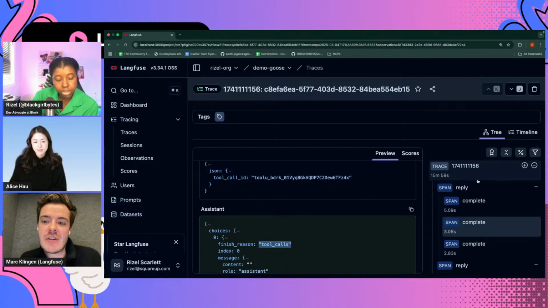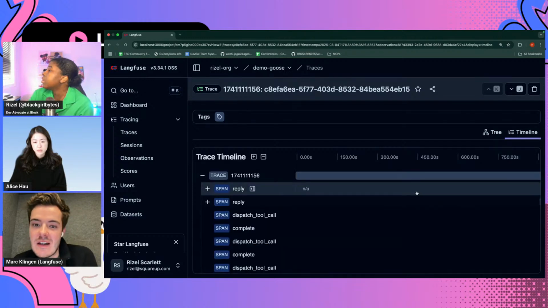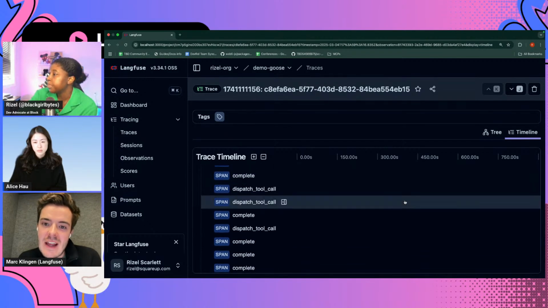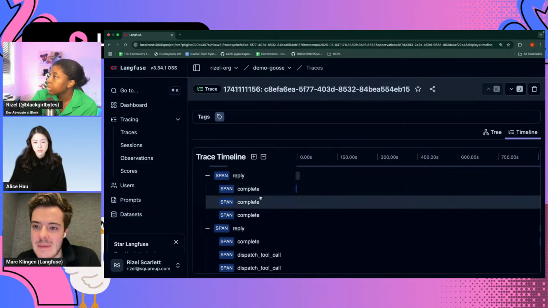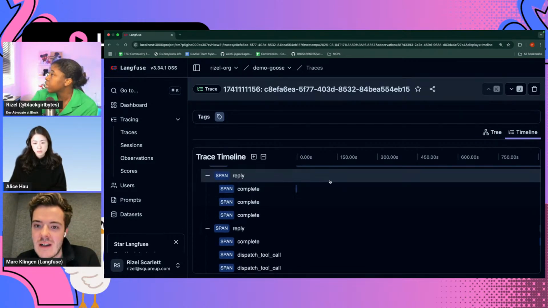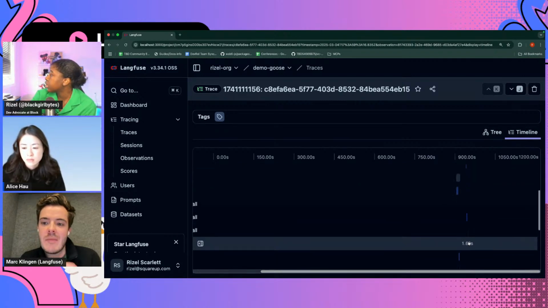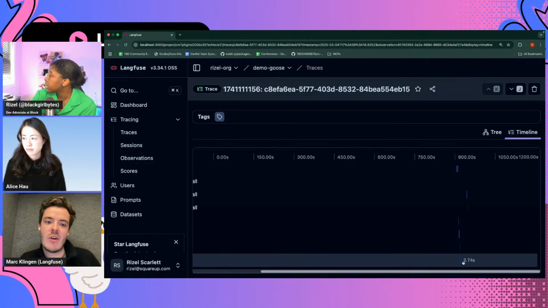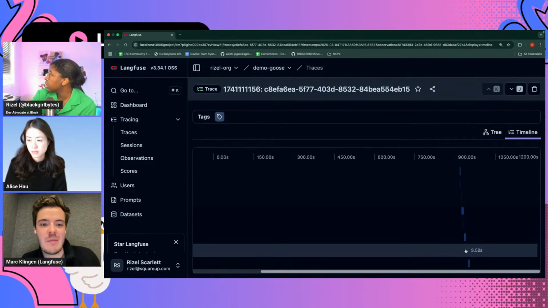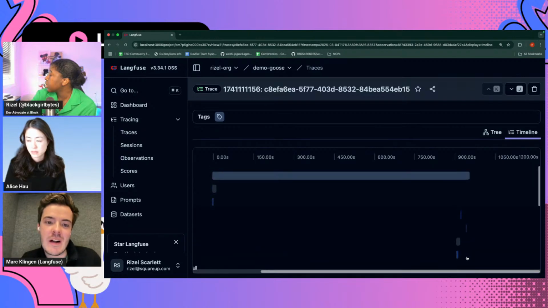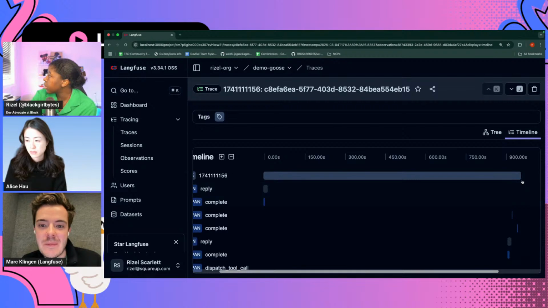Maybe here it could be interesting to switch to the timeline, because with Goose, lots of things are on the right side. You see this switch. I didn't see this before. Cool. And thereby, if you hit the plus at the top left, you should then see timings. Probably you need to scroll to the right as well, because I think there's a lot going on here. With more complex applications, it's interesting to see how these stack, like how many of them can be parallelized. I think with Goose, a lot of the time is probably bound to the tools that are used, next to the models. So that's why we'll probably see a couple of gaps here.